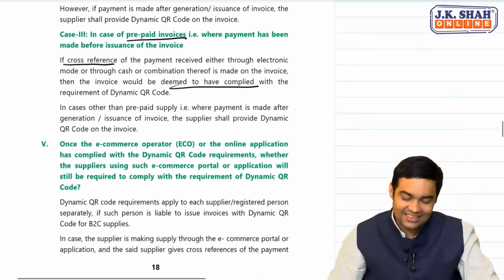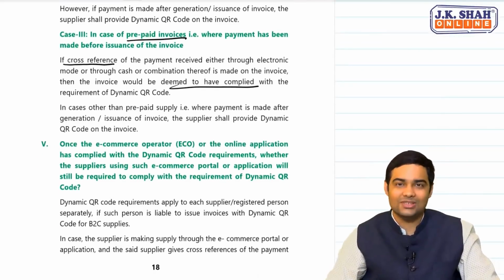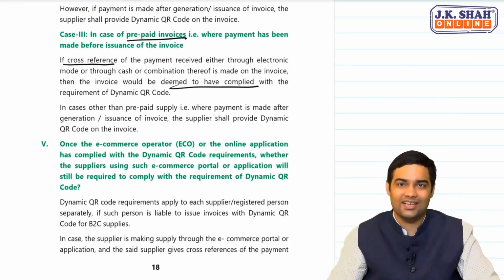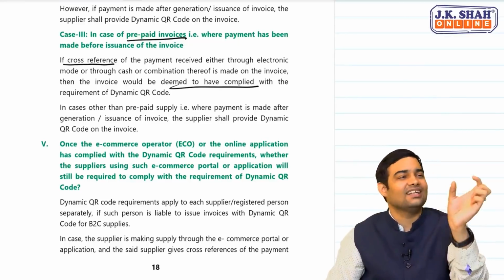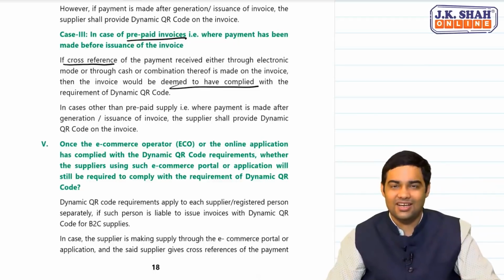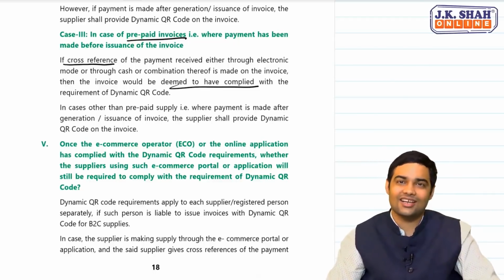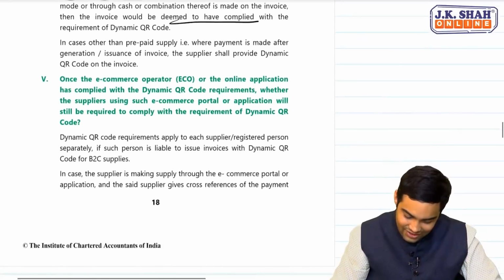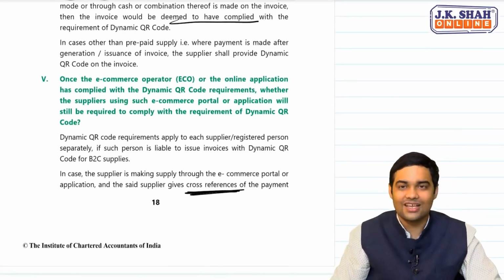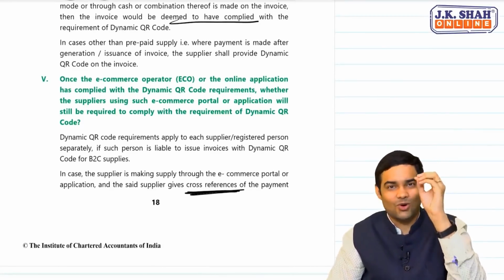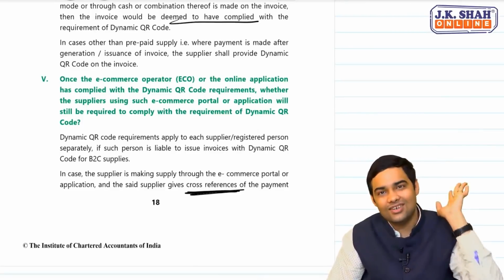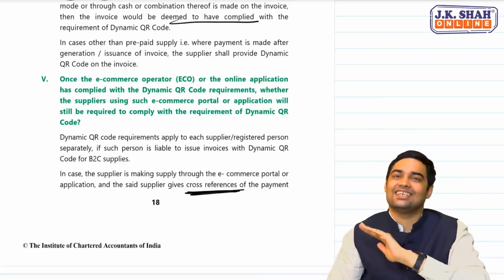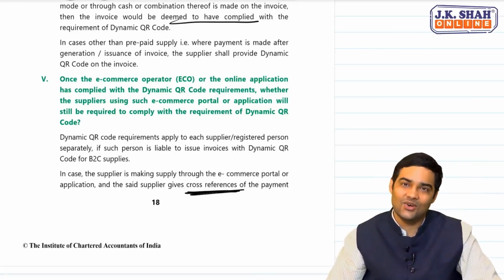And the last one is, if I am selling through an online website and that website has this facility where they can track each payment, and that happens. In the online website, they track each order and each payment. In such cases, is dynamic QR necessary? Again, CBIC says the same thing. If cross-reference is given. See, it applies to the supplier. The provisions apply to the supplier. But if cross-reference is provided, sufficient. Government wants to track these transactions. That's the basic motive. Did you understand this?